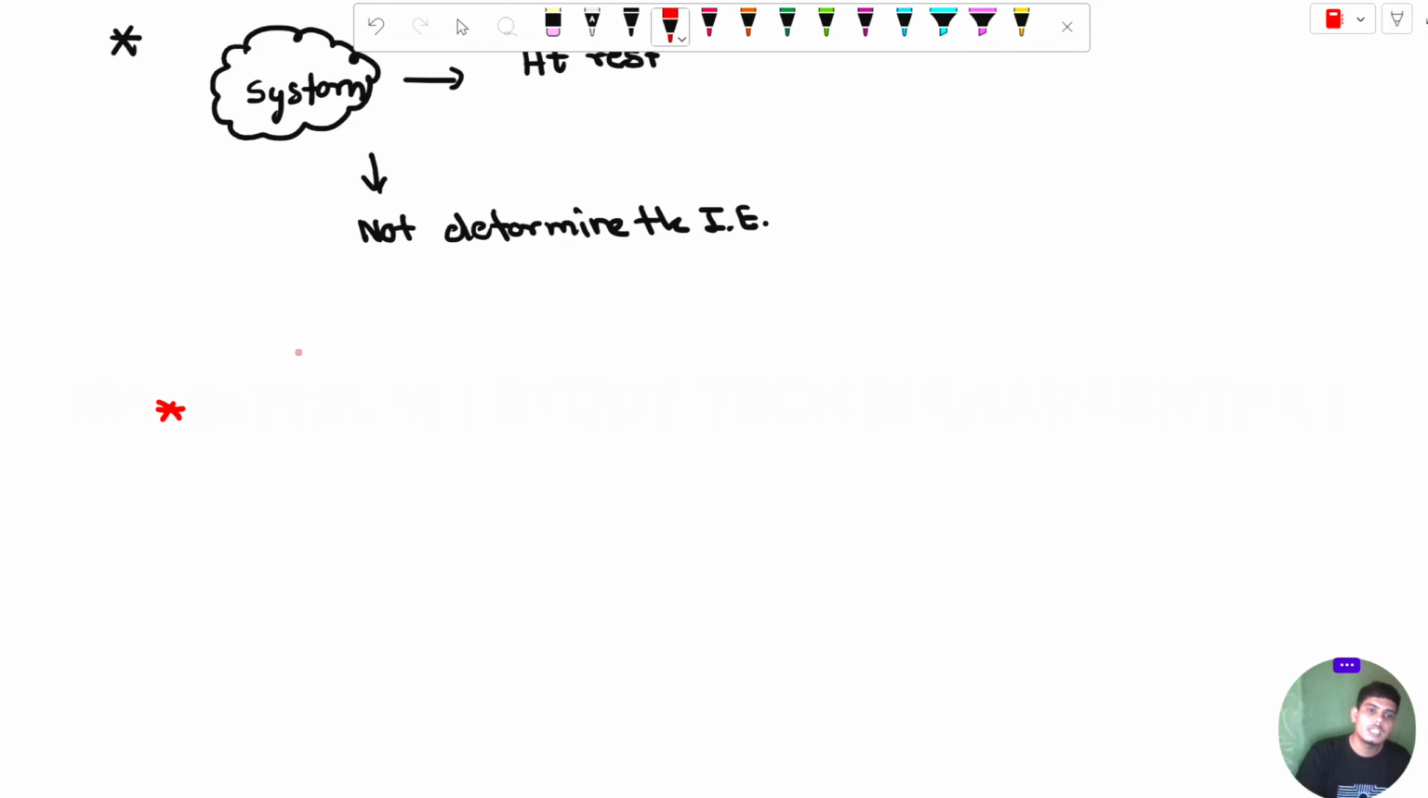ओके, तो इसका एक बहुत इंपॉर्टेंट यूज होता है. Importance of calculating delta U. Okay, what is the delta U?